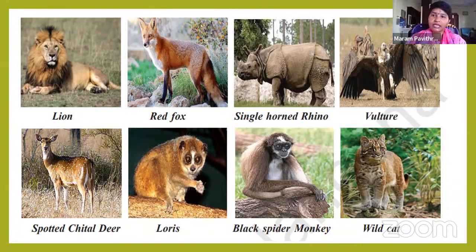Most important, keep in mind their names and their images. In exam, NMMS exam, they give the pictures of some living organisms. They ask which one of the following living organisms is endangered, or find the odd one out.